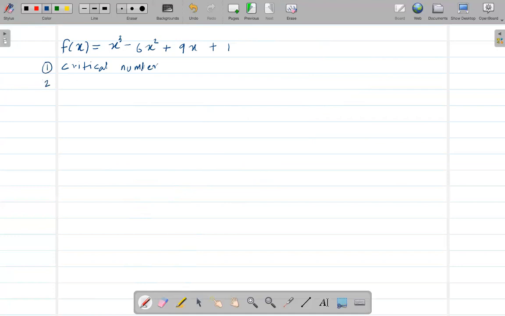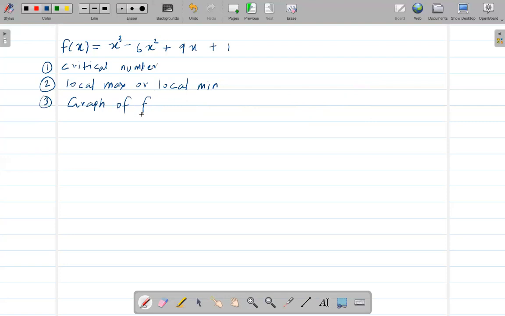The second one, I need to find the local maximum or local minimum. And the third one, we need to sketch a graph of this function, labeling the local maximum and local minimum points on the graph. So we need to sketch a graph of f.